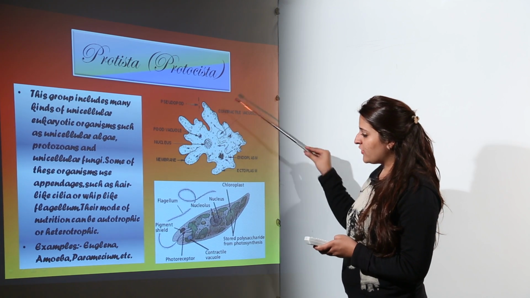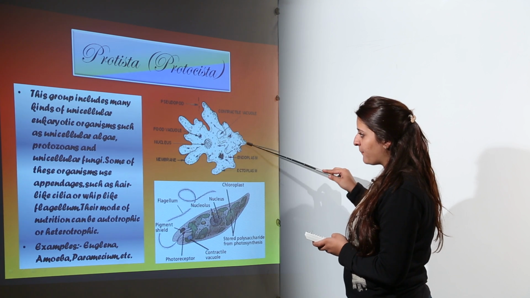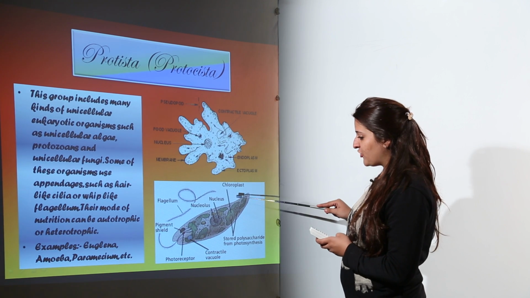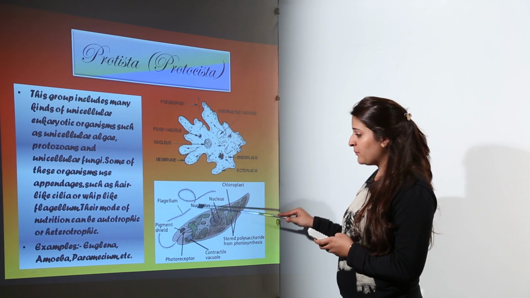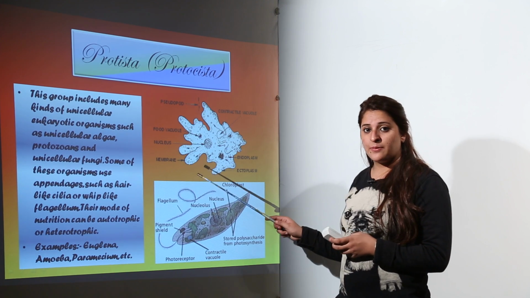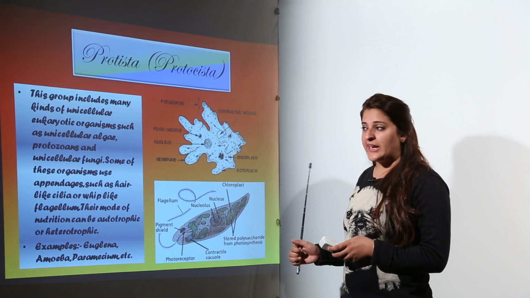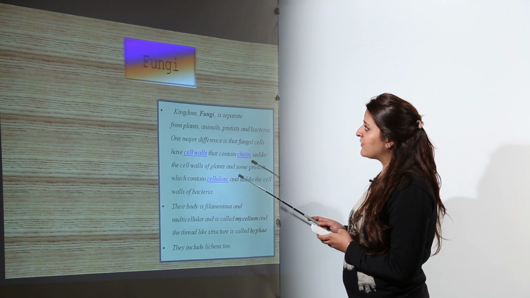Examples of Protista are Euglena, Amoeba and Paramecium. Paramecium and Euglena have flagellum-like structures which help in motility, providing movement from one place to another. The next kingdom is kingdom Fungi.